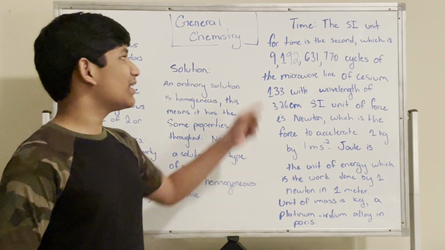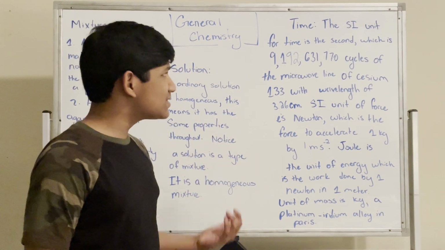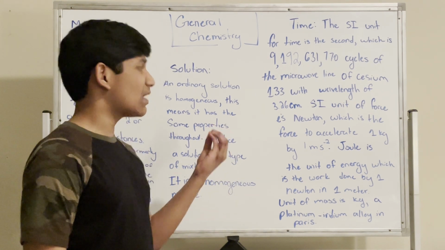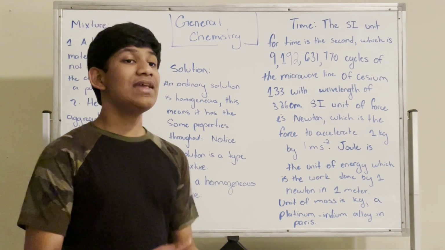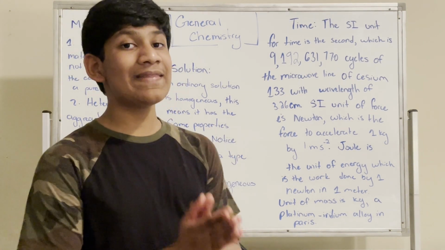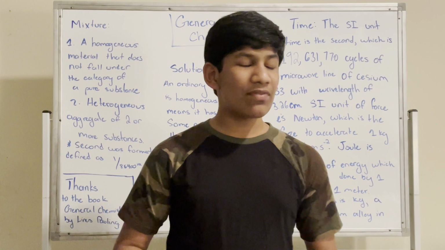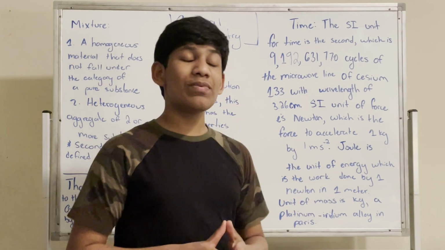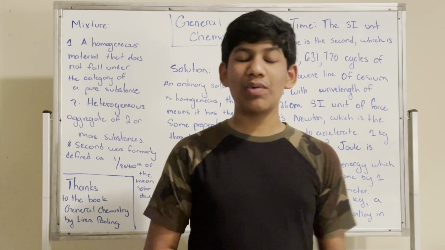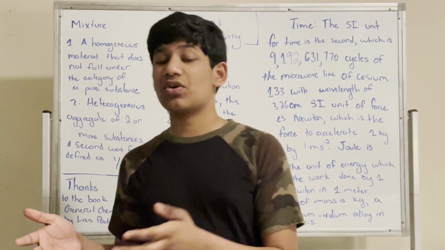That is the definition of a second in the SI unit system. This definition is very useful because we won't have many discrepancies when creating an invention and replicating it in another place.